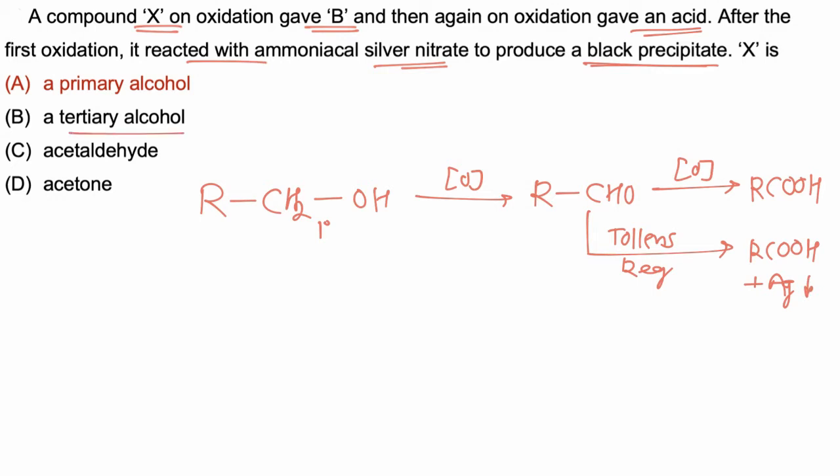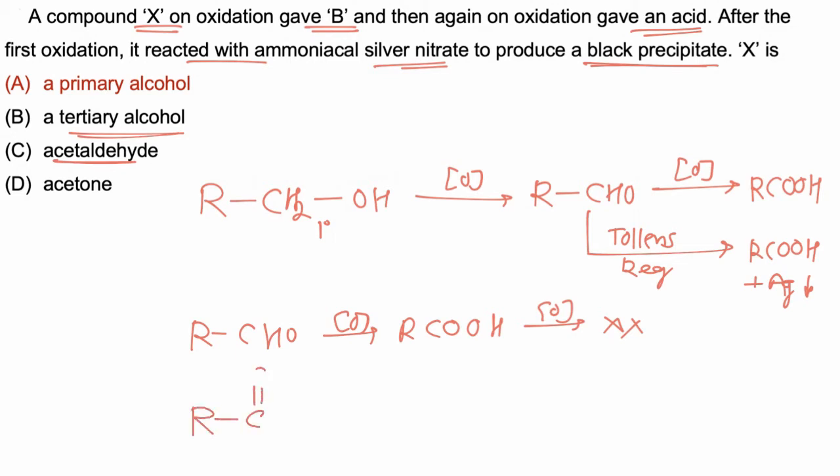Now if tertiary alcohol is taken, then tertiary alcohol is not oxidizable. If acetaldehyde is taken, then it will oxidize first to acid, and further oxidation of acid does not take place at ordinary condition, so this compound must not be acetaldehyde. If acetone is taken, acetone will not be oxidized under ordinary condition, no reaction takes place. Hence this compound should be primary alcohol, and hence the correct answer is